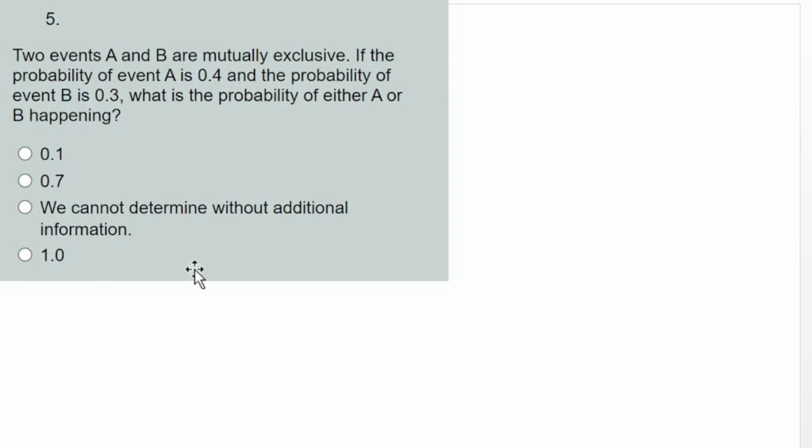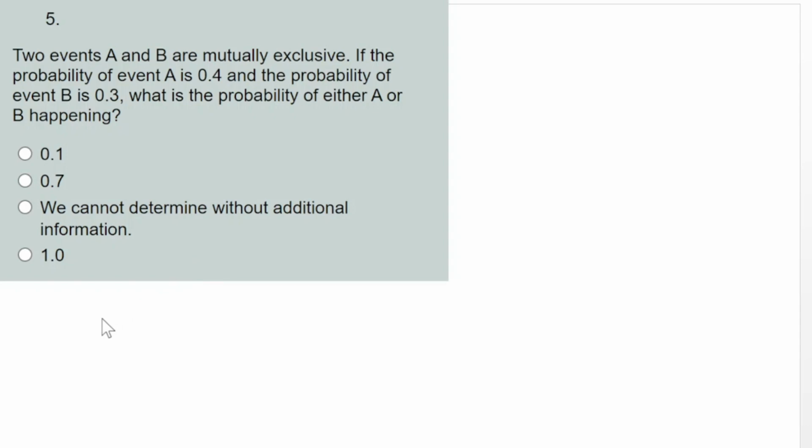For example, when you toss a die, you cannot have 2 and 4 at the same time. The occurrence of one will prevent the occurrence of the other. I have explained this in the lecture video very well.